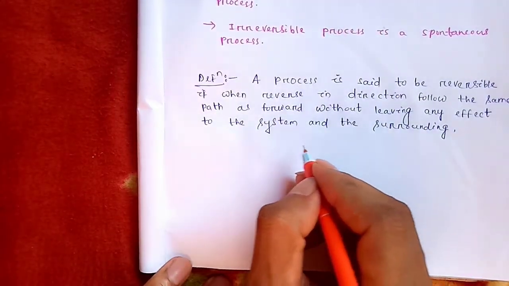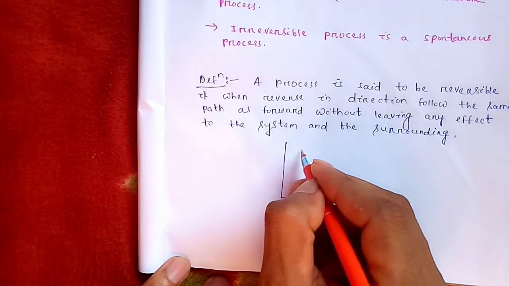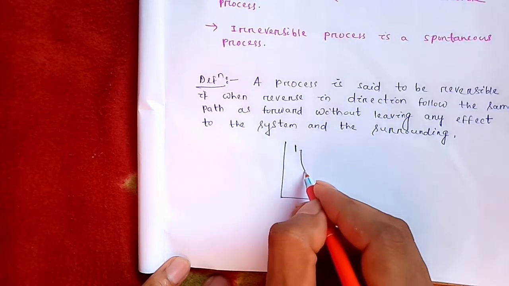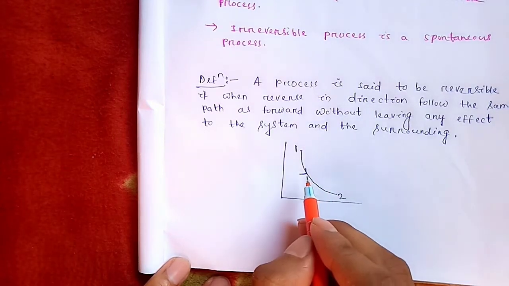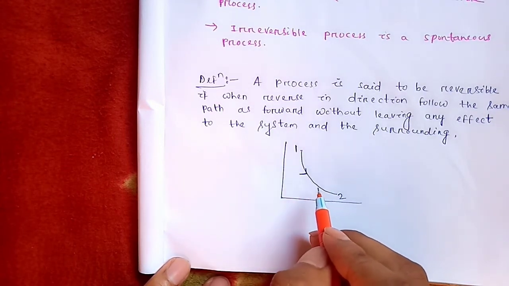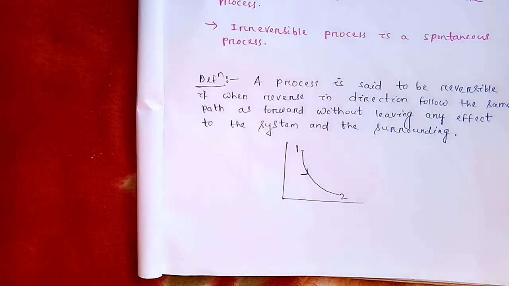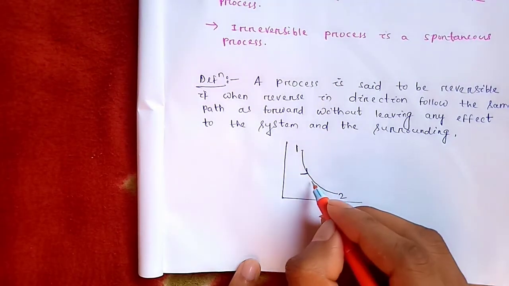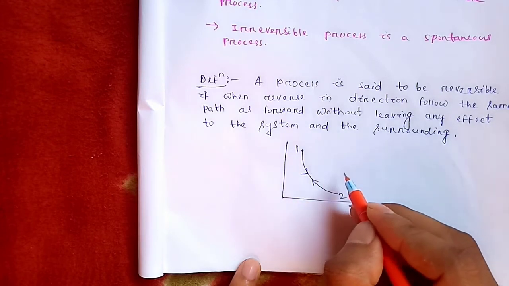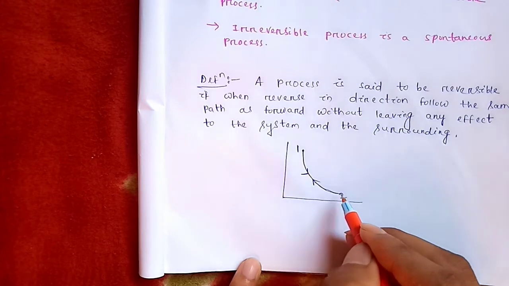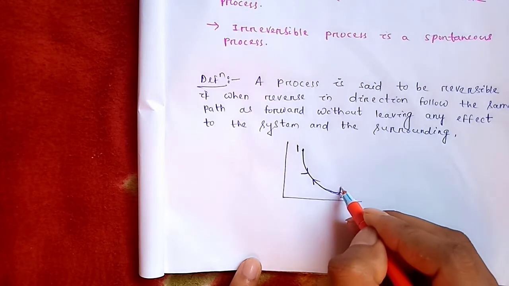I will show it in a diagram. Suppose you have a process here. This is the process, and this is the initial point and this is the final point between which the process occurs. Clear? This is the path in which the process occurs from initial point 1 to final point 2. Now the process is reversed in direction, that means it moves from point 2 to point 1 and follows the same path as forward, then it is known as a reversible process. So this is the reversible process.